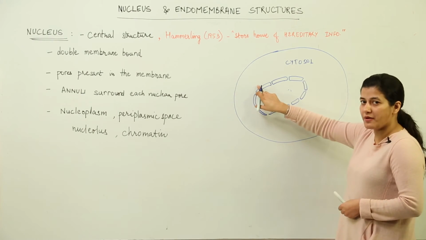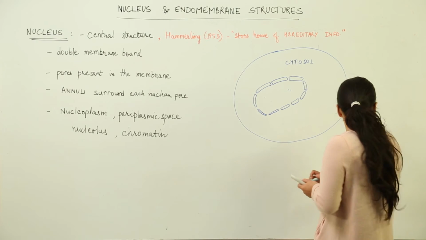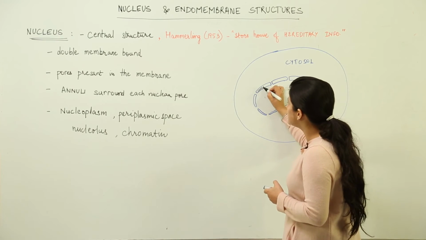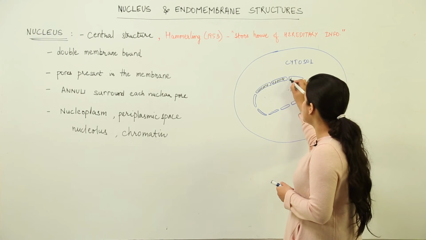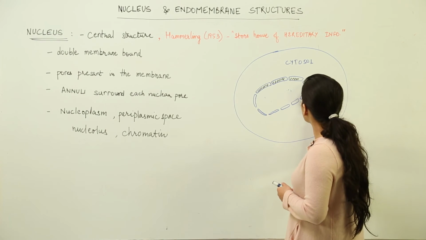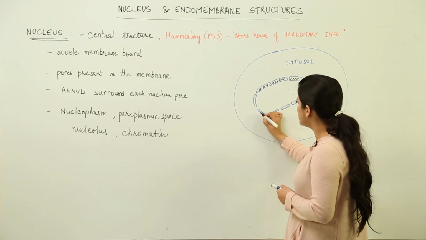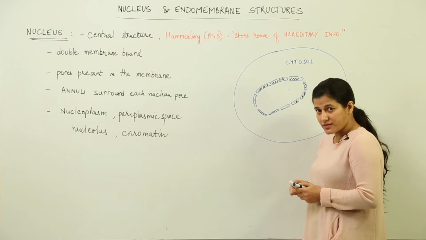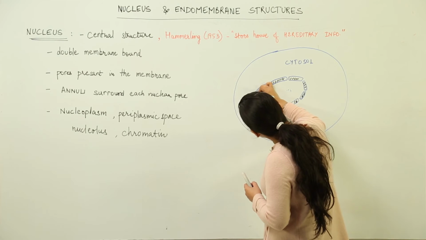This is the outer membrane. Other one is inner membrane. The space which is present inside these is known as periplasmic space. This space between the two membranes would be the periplasmic space between the outer and inner membrane. It would be like this. These pores would be known as nuclear pores, and inside each nuclear pore there would be annulus in each.